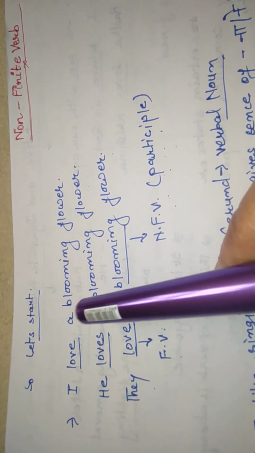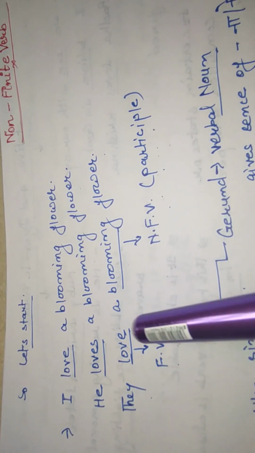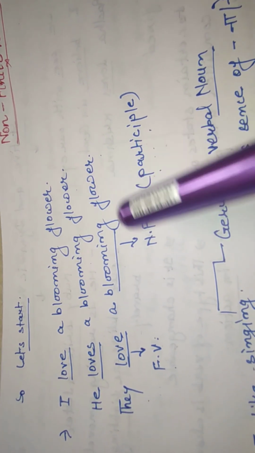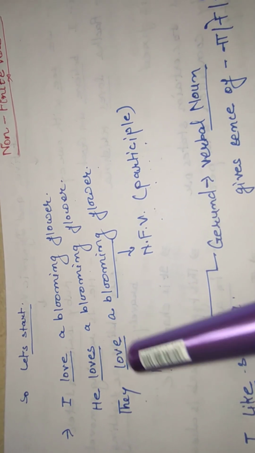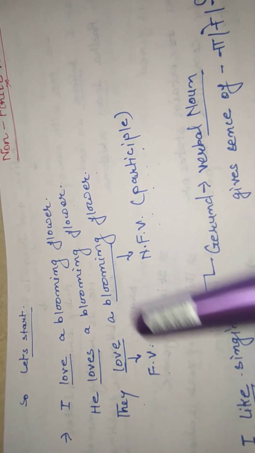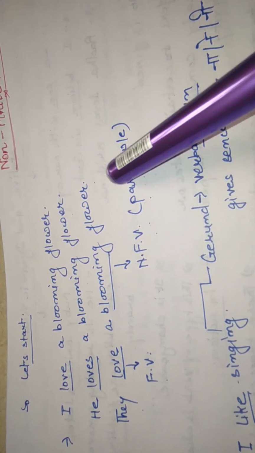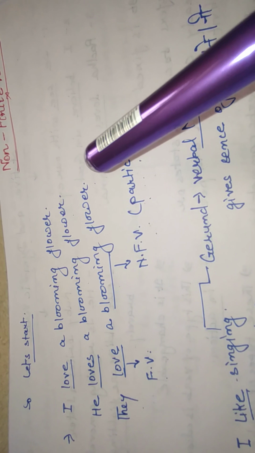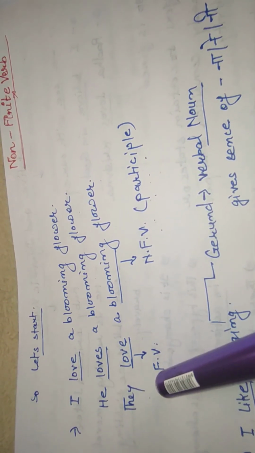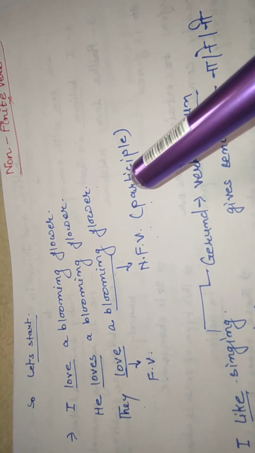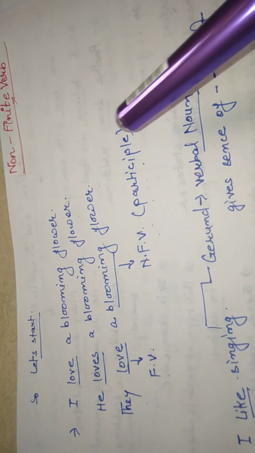I love a blooming flower. He loves a blooming flower. They love a blooming flower. In these sentences, love, loves and love are used as finite verbs, while blooming is used as non-finite because it does not agree with the number and person of different types of subject: I, he, they. It is also called participle. It gives us the meaning हुए or कर in a sentence.